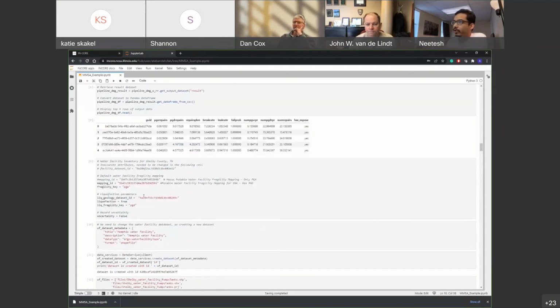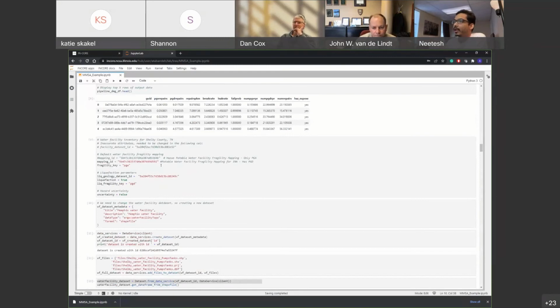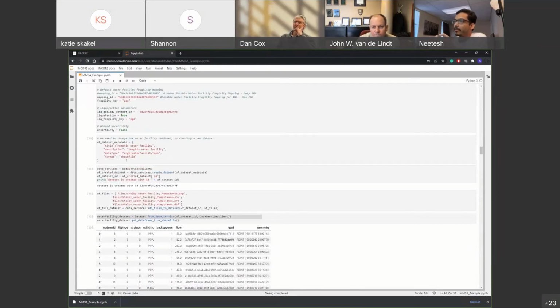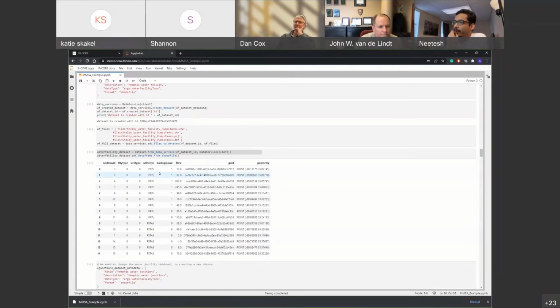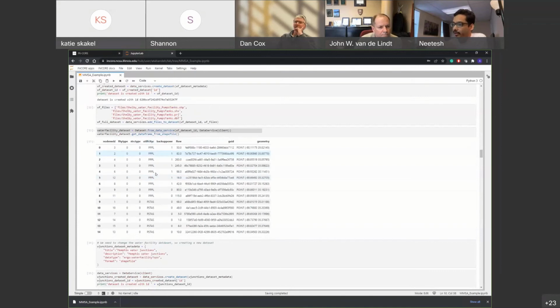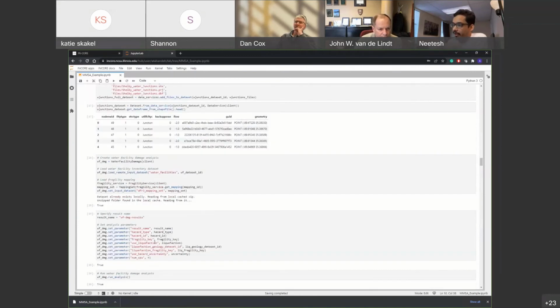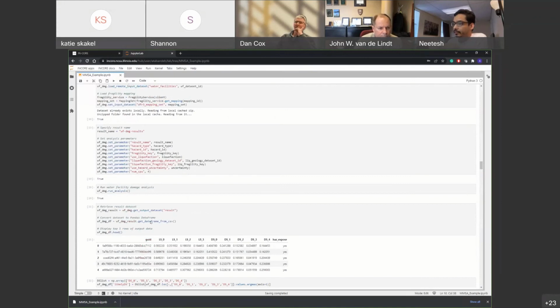And we move on to the water facility damage. Here, the data set that was available in INCORE had some discrepancy in the data. So we created a new data set and modified those attributes there. This has pumping plants and also tanks, and then junctions. And then we did the damage analysis for this.